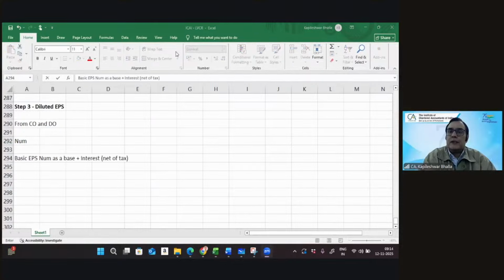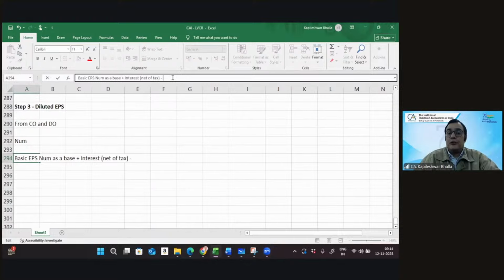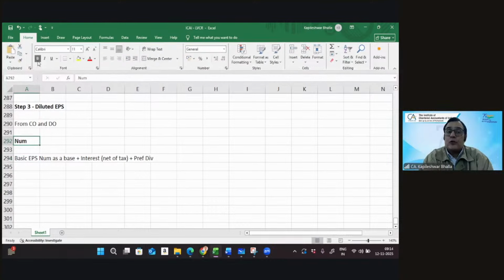Is there any convertible debentures, for example? So in this particular case, what you need to do is add the interest net of tax. Similarly, when you consider this base, you also need to add back any preference dividend. Because if you're looking at the preference shares, then the preference dividend which was being paid earlier is no longer going to be paid.